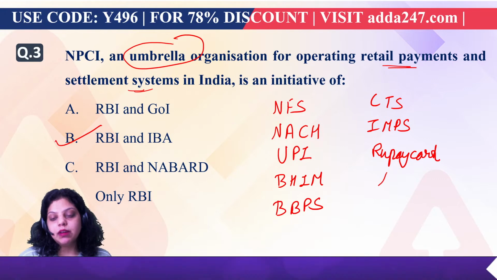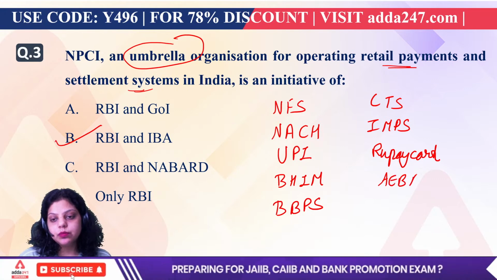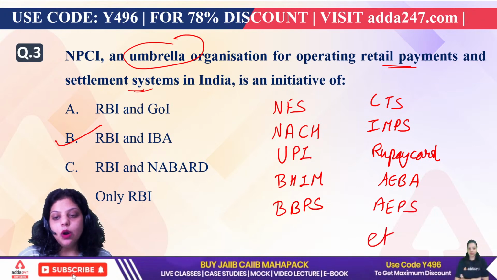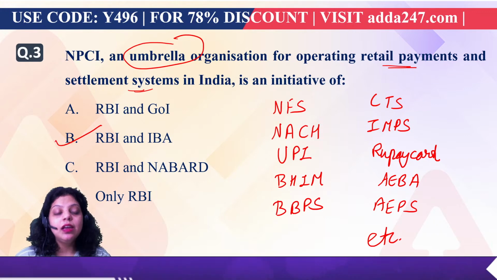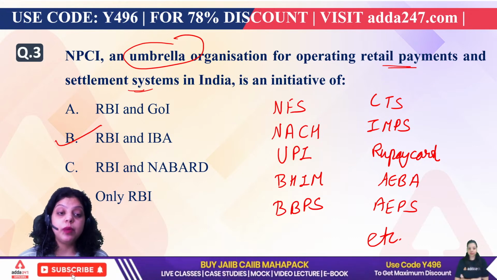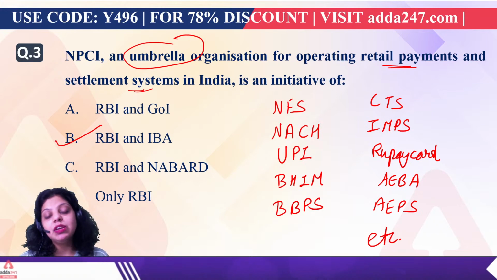Apart from that, we have Aadhaar Enabled Bank Account and Aadhaar Enabled Payment System, etc. All these are products or services provided by NPCI to perform retail payment and settlement in India. Also remember that a new umbrella entity will be introduced by RBI to stop the monopoly of NPCI in the retail payment system.